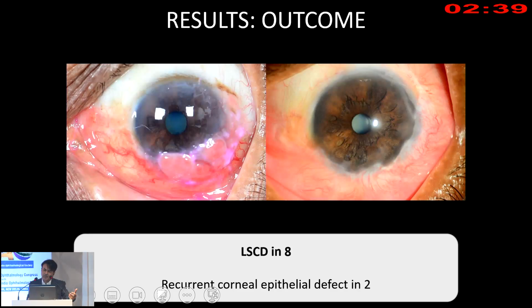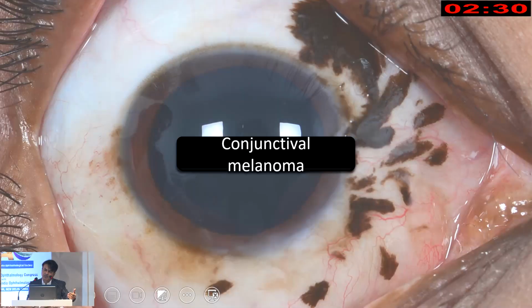Of course, there are complications. Limbal stem cell deficiency is an issue, so we currently do primary simple limbal epithelial transplantation in these patients where there is extensive involvement of the limbus.